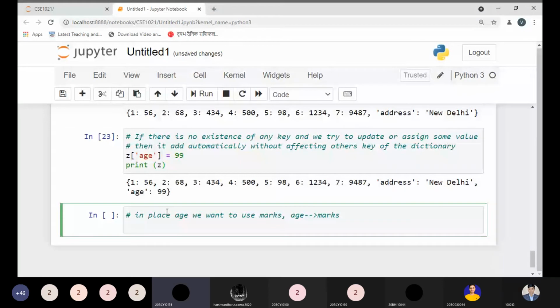Sir, we have to add a new key and then remove the old key because we cannot update that particular key. So first think: is it possible to update, add, or change a key or not? If it is possible, then we can do it. But if it is not possible, then how can we change it? Since a value is possible to update, that is okay. But how we can change the key is another thing.